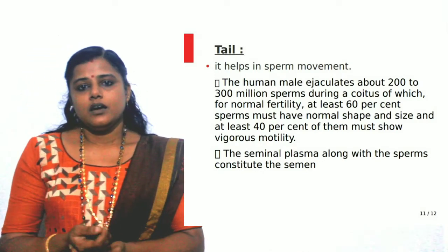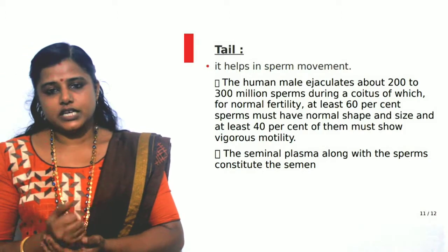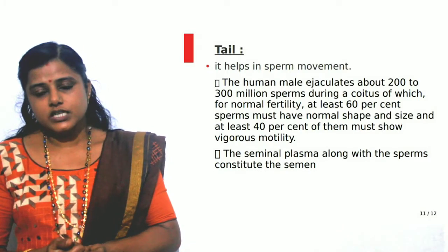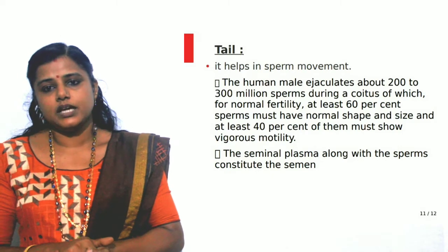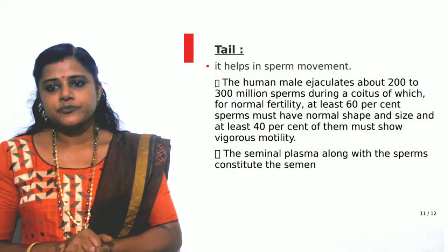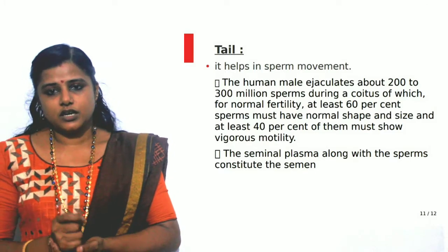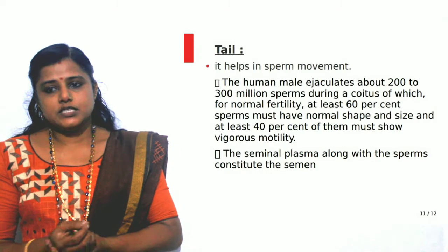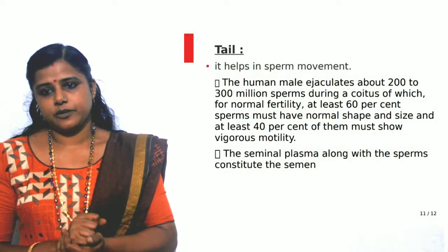Then the secretions of the epididymis, vas deferens, seminal vesicle and prostate gland help in the movement of the sperm. The secretions of all those glands together are called seminal plasma, and the seminal plasma along with the sperm constitute the semen.